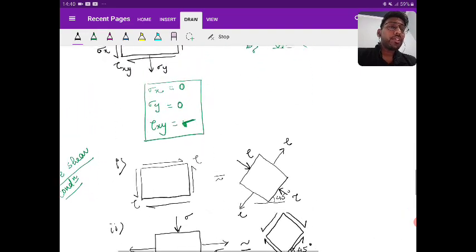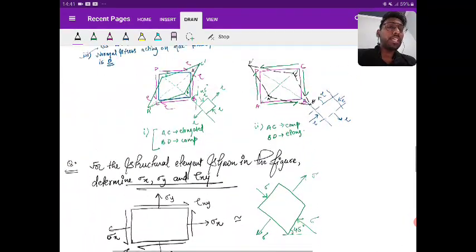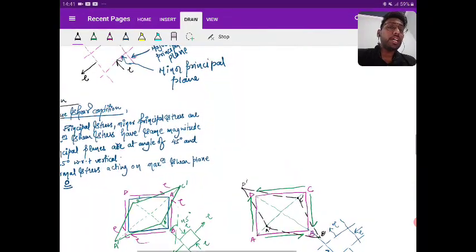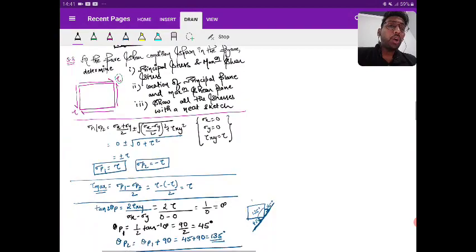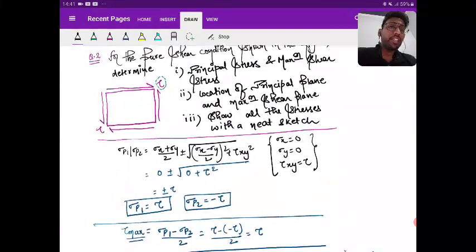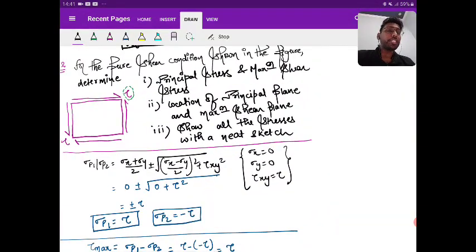So, repeating once more, we started with the very basic of how to solve the pure shear condition. This is the way: whenever you solve any question, we start with a 0, then we move to the top.